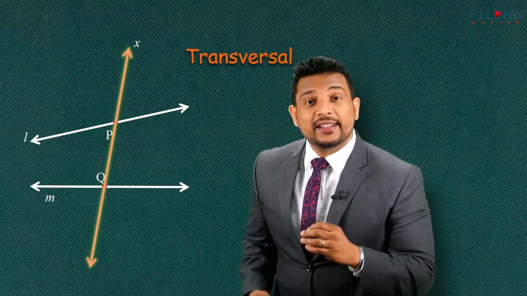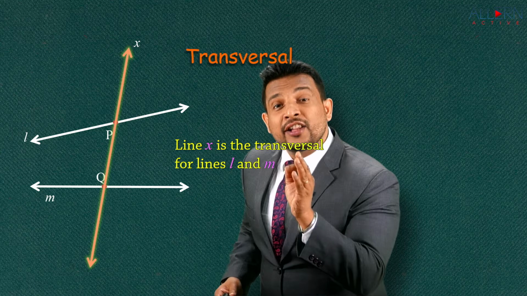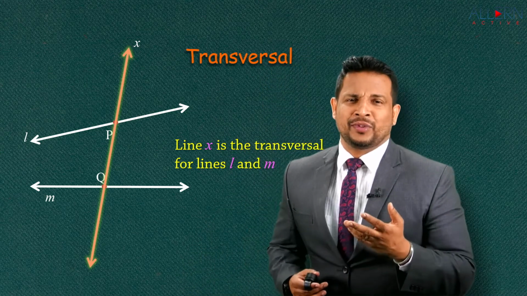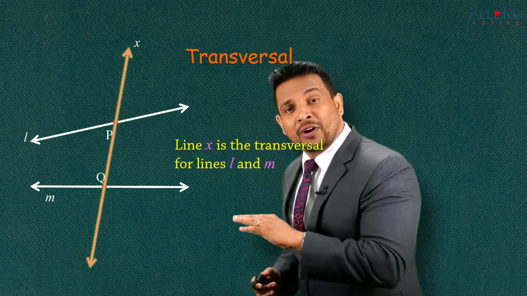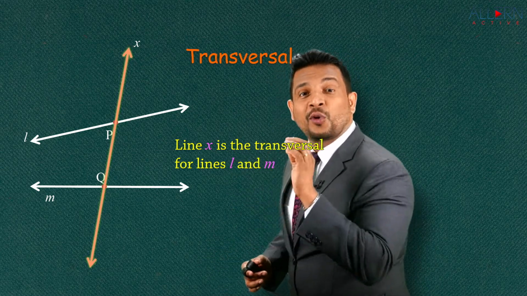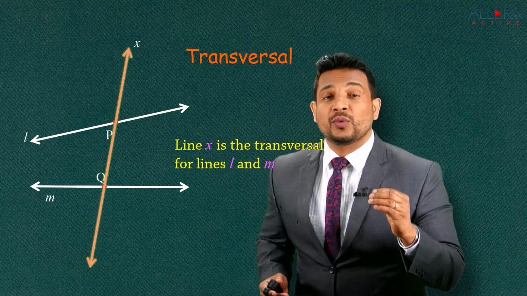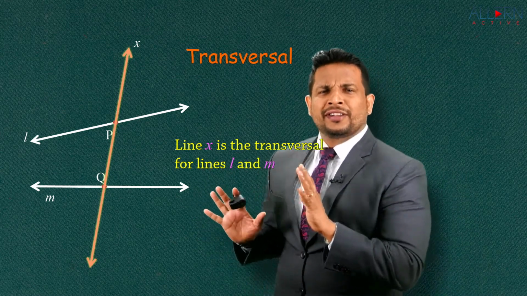So that means we can say here, in this figure, we have line X, it is a transversal for line L and line M. So what do we mean by a transversal? It's a very simple thing. A line which is intersecting two or more lines at distinct points is called a transversal. So we say here that line X is a transversal for lines L and M. So we understood what a transversal is, right?